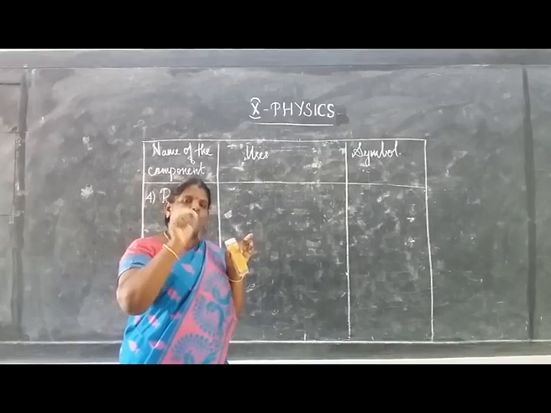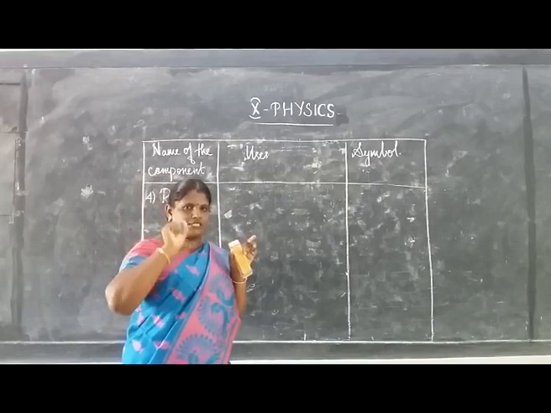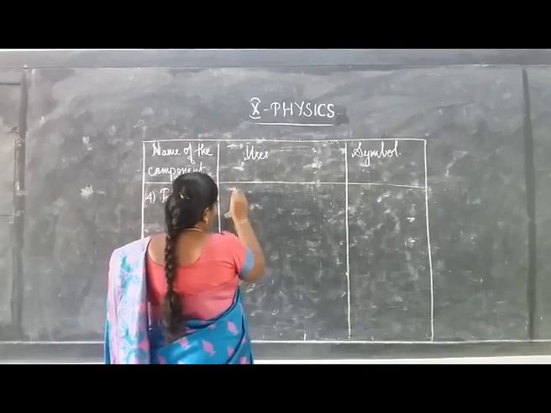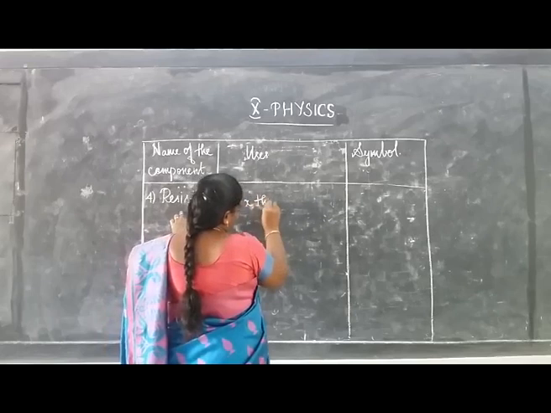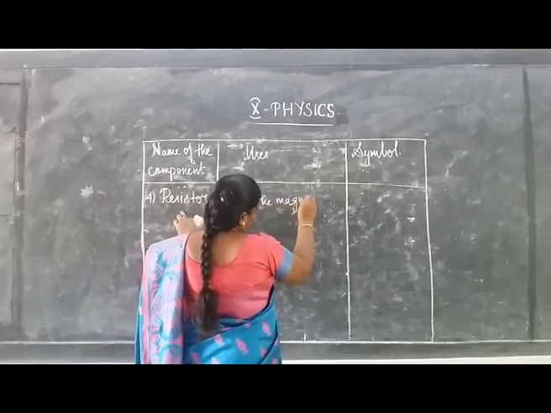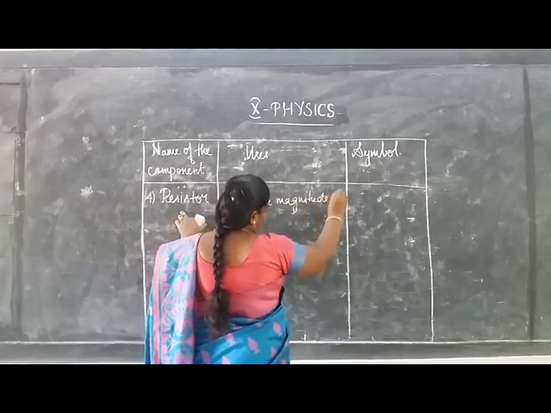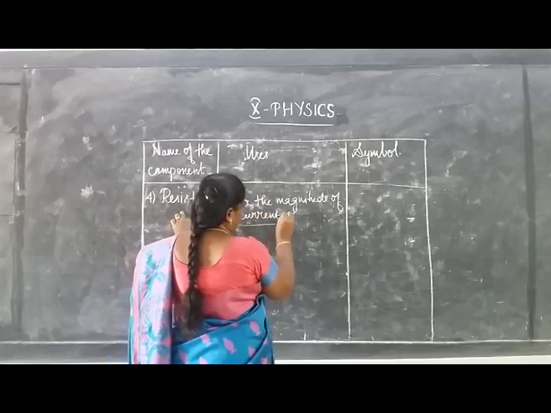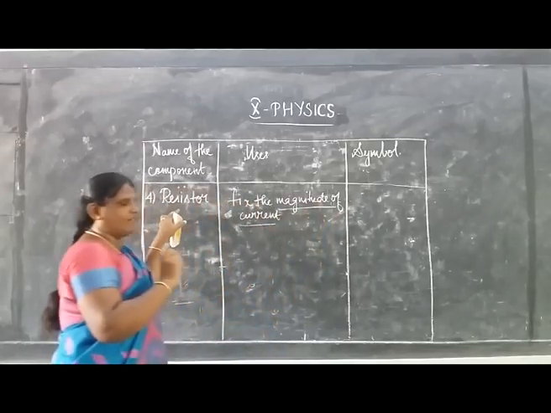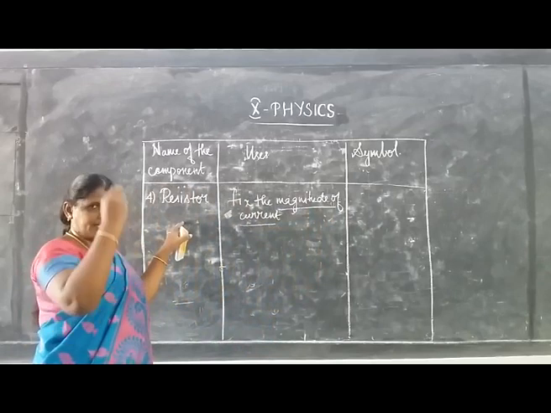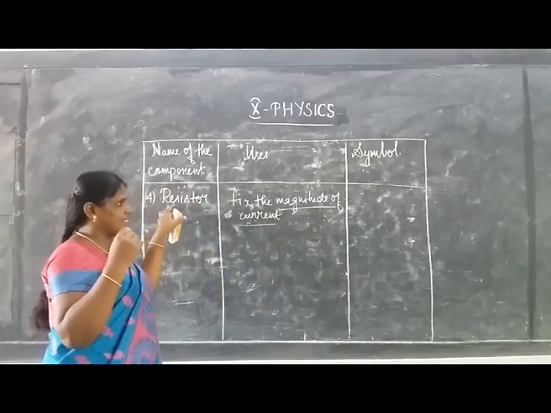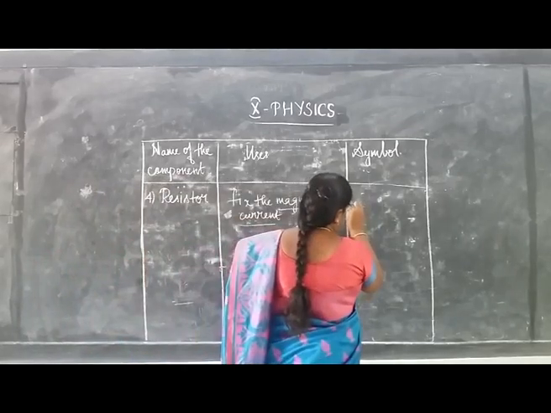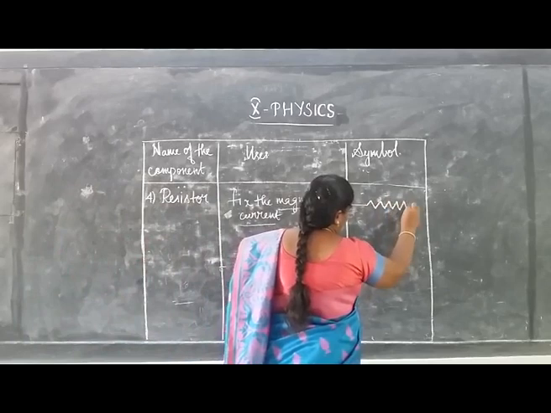If a current of 1 ampere is to flow through the circuit, then we can use a resistor. Resistors have certain values, and they fix the magnitude of current in the electric circuit. It is represented by a zigzag line.